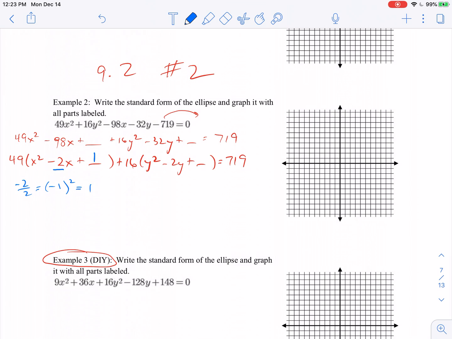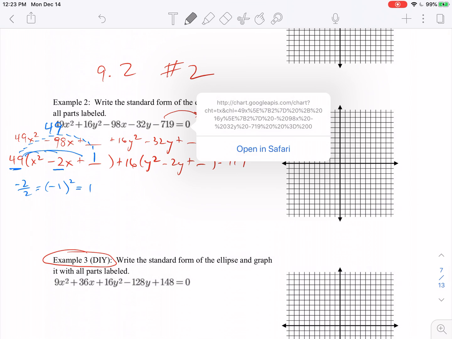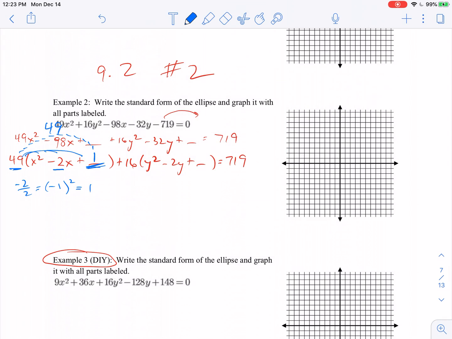But what we want to do is, I talk about drawing a dotted line to the beginning. I factored out a 49. 49 is multiplying everything in here. So by putting the 1 over here, I've really changed the problem by 49. So I need to add 49.